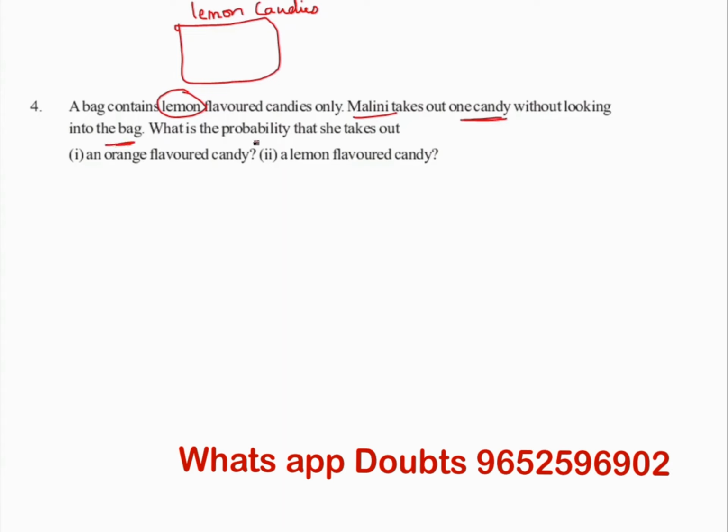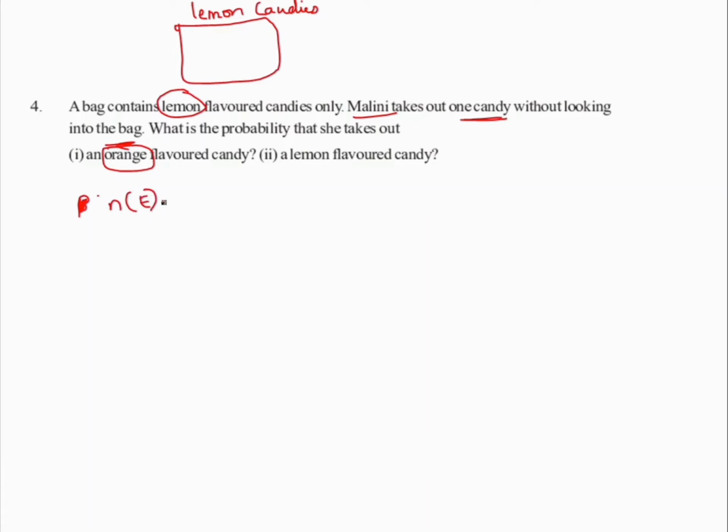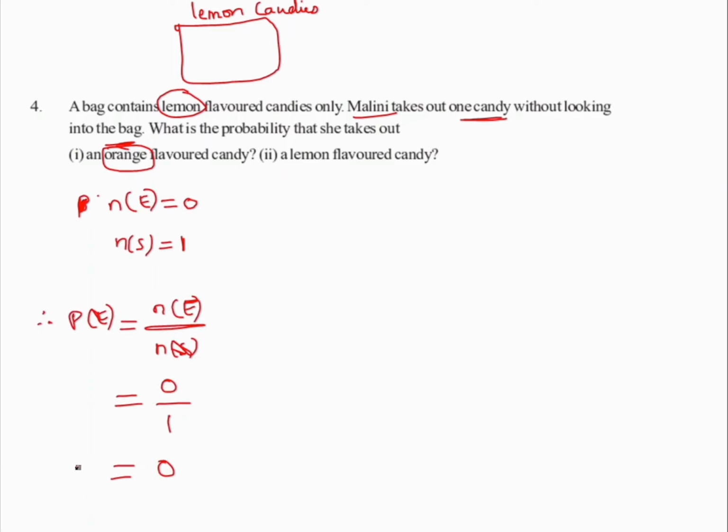Now you need to remove these two here. So let us look at the first one. Here she wants to take out the orange candy. The probability of an event, so let me write here N of E. N of E is your required event. What is required? You require orange. The answer is how much? 0 only. So this is your probability.